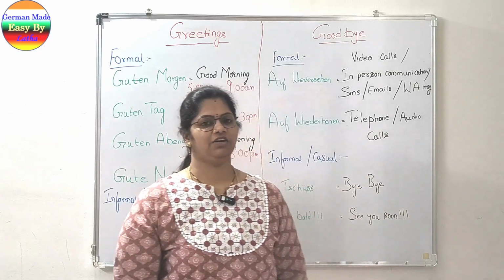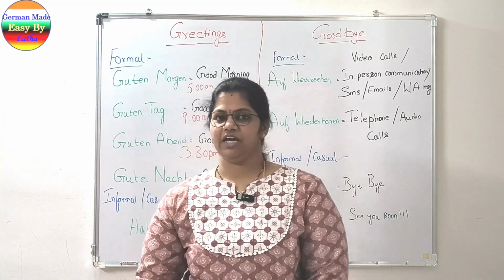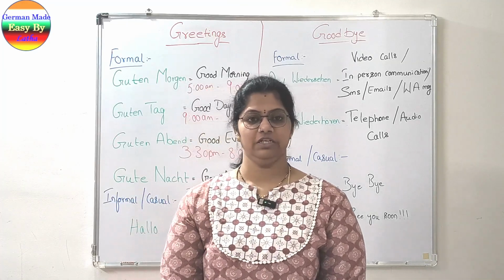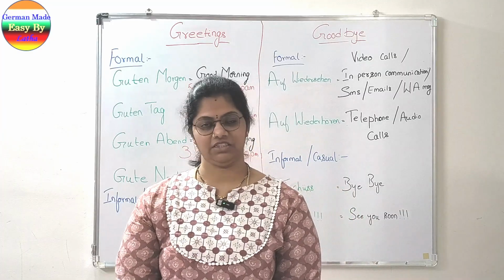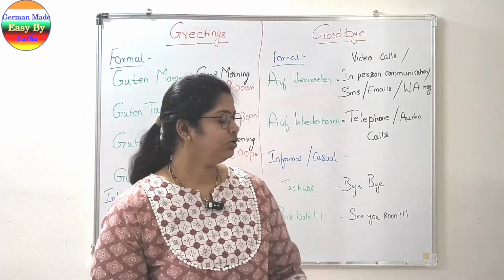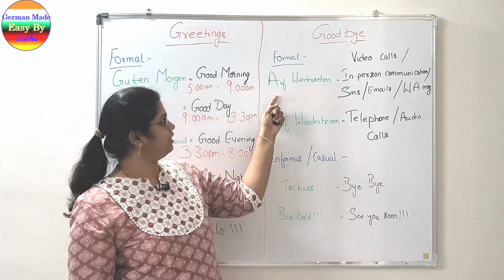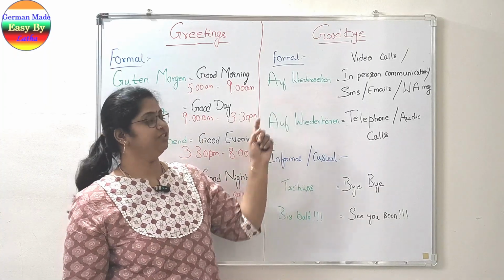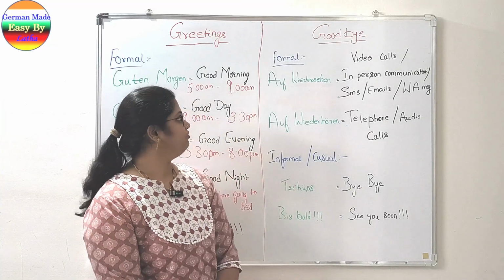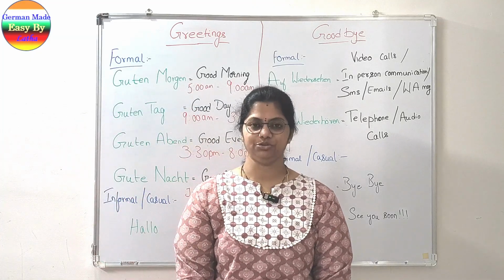Okay. Now the next part that we are going to learn for today is how do we conclude a conversation. So we have seen how to start a conversation. Now we also need to know how to properly end a conversation. Just after we speak something and we just leave the place doesn't seem to be of good manners. So we need to conclude the conversations properly. And again, for concluding the conversation properly, we do have two different ways. One is the formal way and the other one is the informal way. And again, the formal way of concluding the conversation is again categorized into two different types.